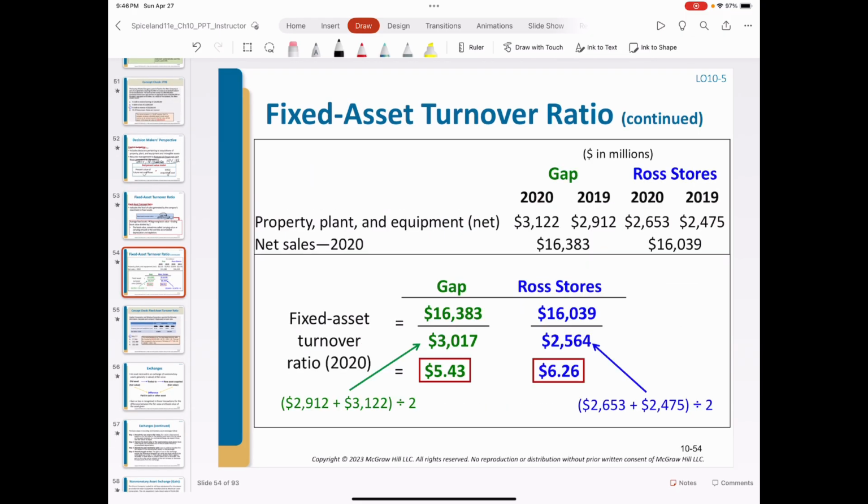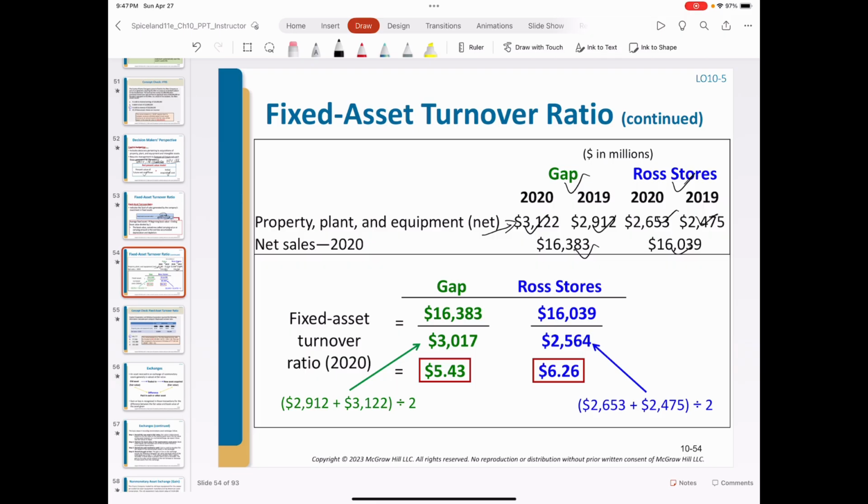We are given the current year and prior year balance of PPE for these two companies and their sales. We can see the sales of the two companies are very similar, very close to each other. But regarding the PPE, Gap has a greater balance of PPE than Ross Stores.